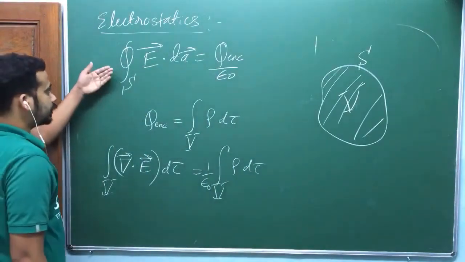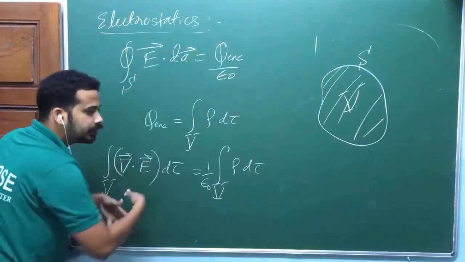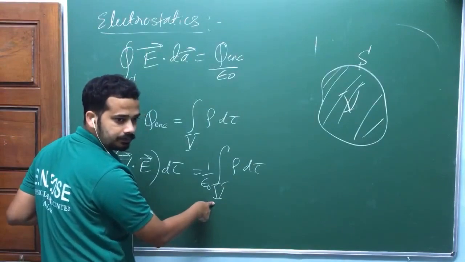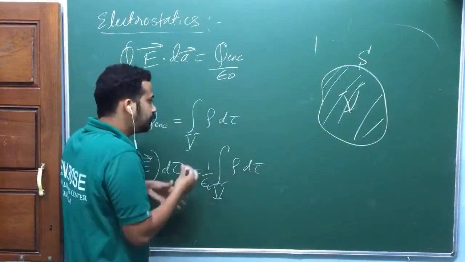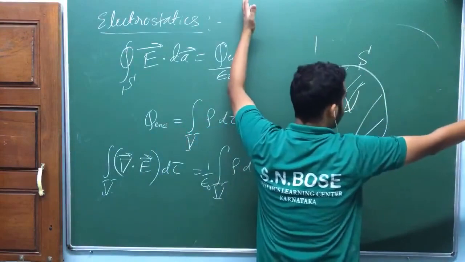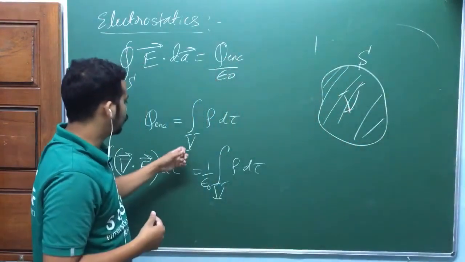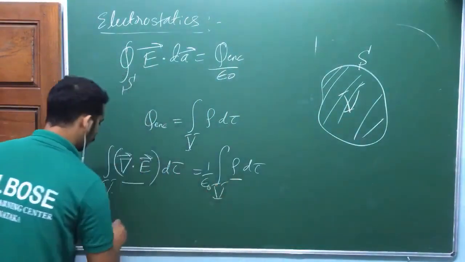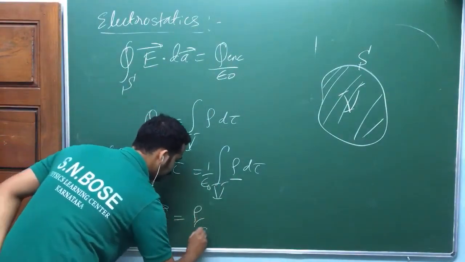Now again, in the Gauss divergence theorem, what is this volume? This volume is the volume within the surface, am I right? Now this volume is the same as this volume. To find charge enclosed, you have to do the volume integral of charge density within that region, am I right? Charge may be spread throughout the region, but only charges within that region matter for us. So these two volumes are the same. That's why whatever the integrand, that should be the same. You can write like this: del dot E is equal to rho by epsilon naught.